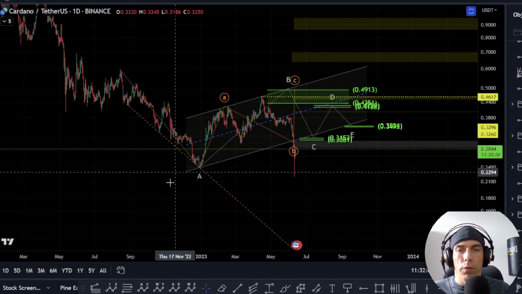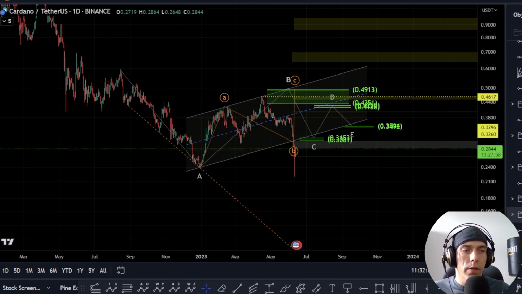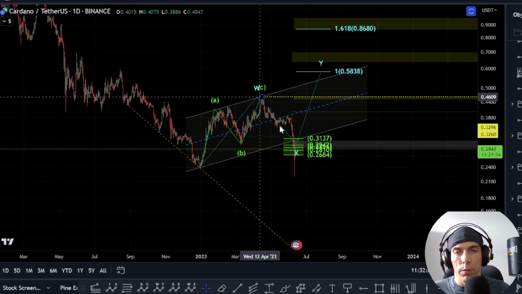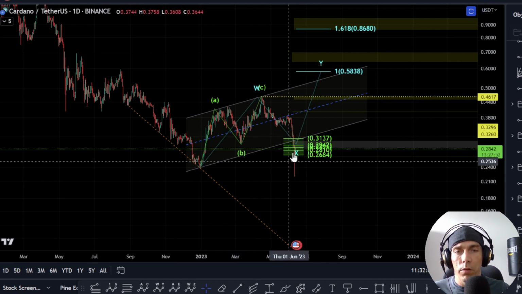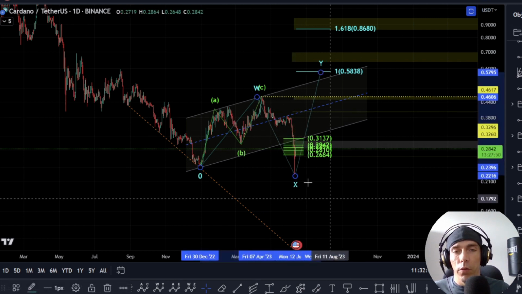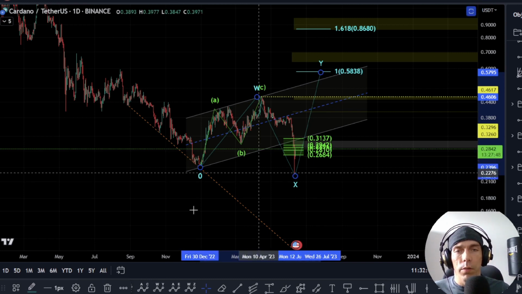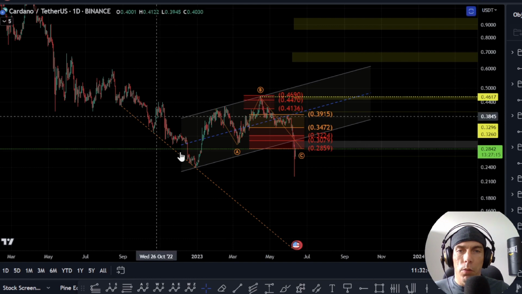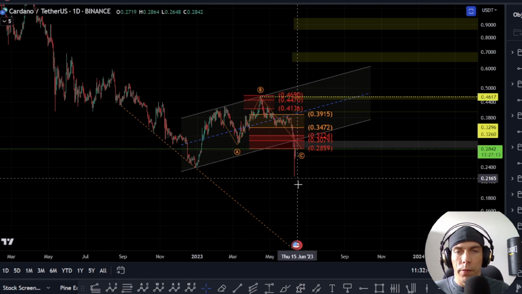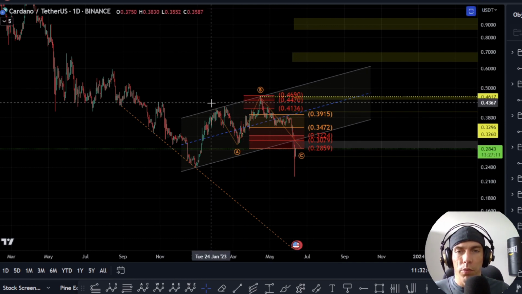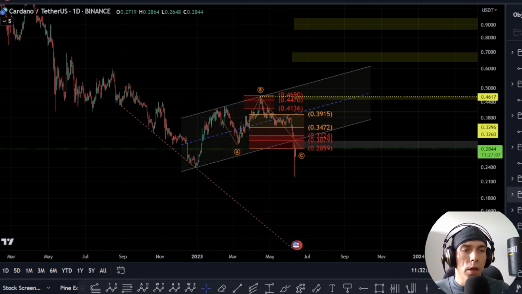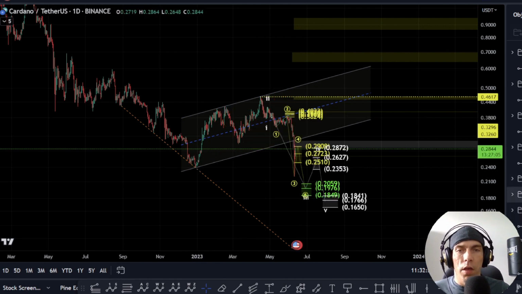We're also talking about the possibility we could have had a bigger triangle here. This is also invalid. Now, what we were talking about here was looking at this as a W, an X, and a Y. Now, we've come down too deep here, in my opinion, for this to be an X wave. So rather, if anything, this would be looking for a flat. So I'm going to remove that count. Another thing we were looking for was the possibility of a flat correction here, but we came down too deep in my opinion, because we're looking at that possibility that this could be A, B, and C. Now we're going to remove that from the count, as well as that.